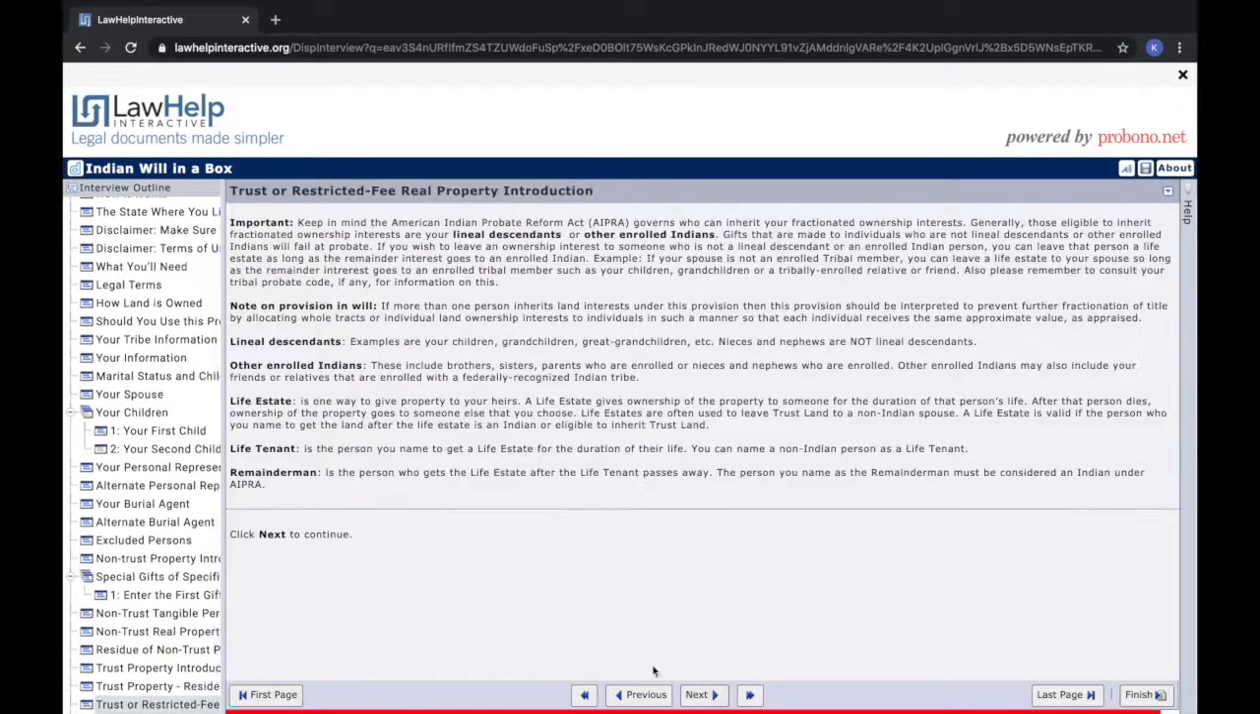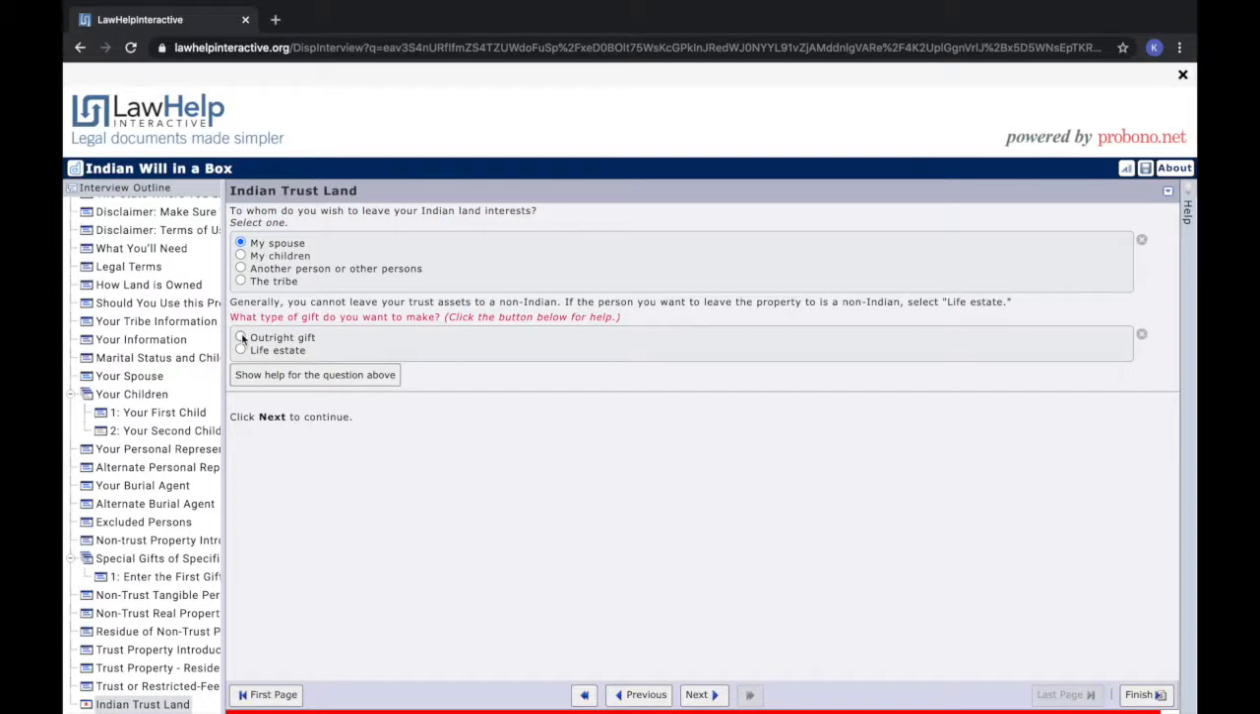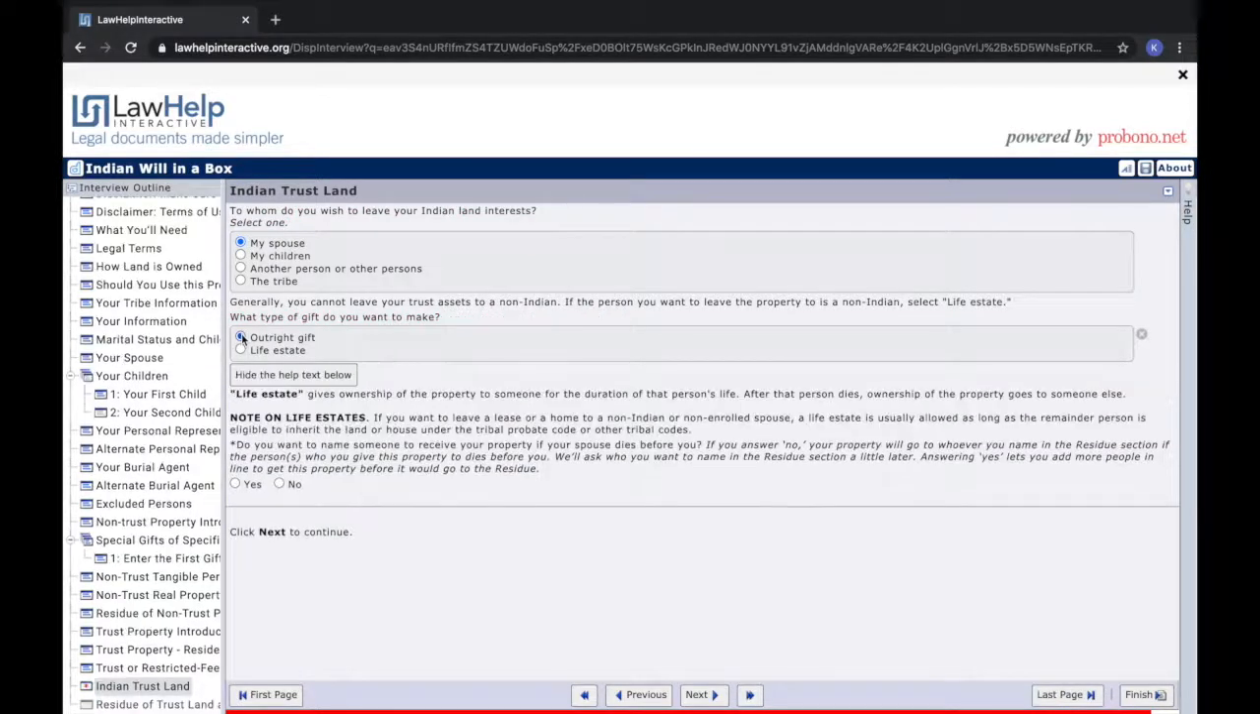The next page provides information on trust and/or restricted land and who is eligible to inherit that land under APRA. After reading this information, you will choose who you would like to leave your trust and/or restricted land to. I will be naming my enrolled spouse to inherit my land as an outright gift and choose not to name an alternate. Because I didn't name any alternates, if my spouse passes before I do or is otherwise unable to inherit my land, it will go to who I name in the trust residue section that I will designate on